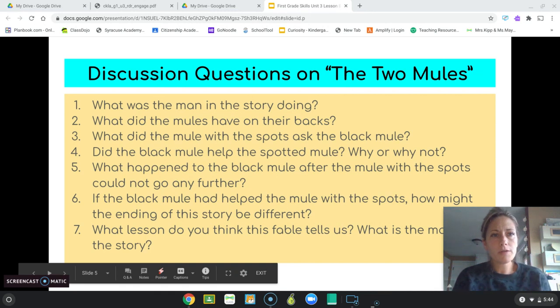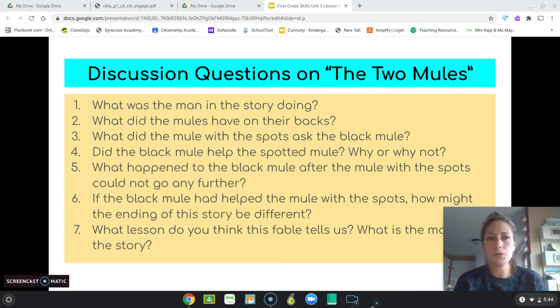Okay, let's go over our discussion questions from The Two Mules. Number 1, what was the man in the story doing? The man in the story went on a trip with his 2 mules, right? Number 2, what did the mules have on their backs? What were they carrying on their backs that were so heavy? They had packs on their backs.